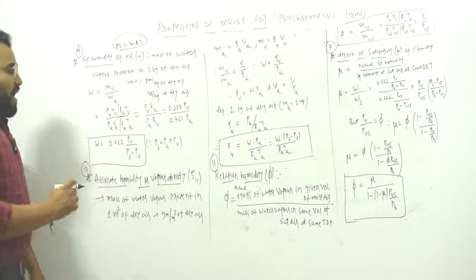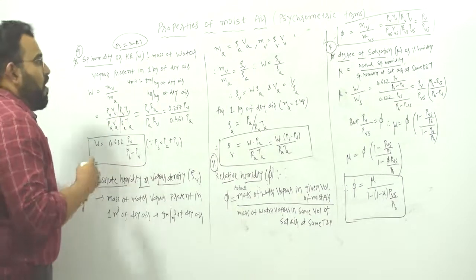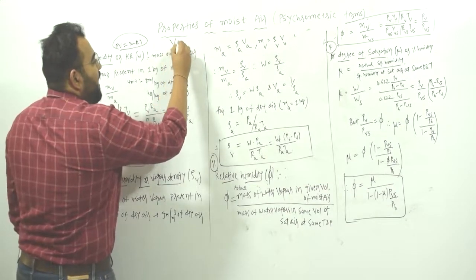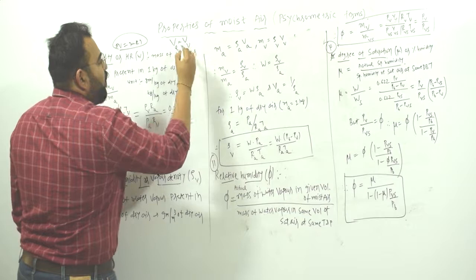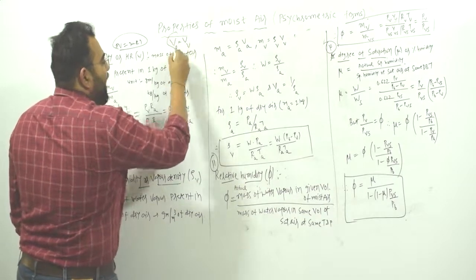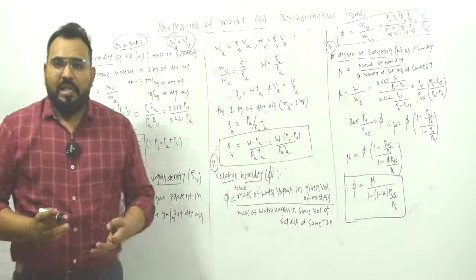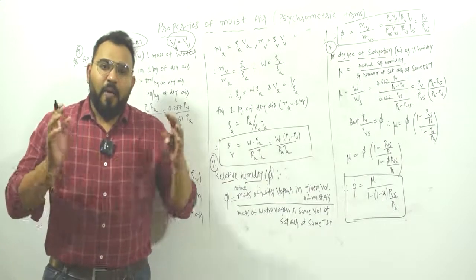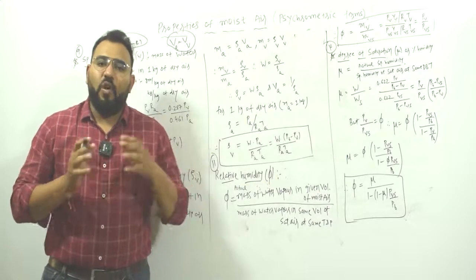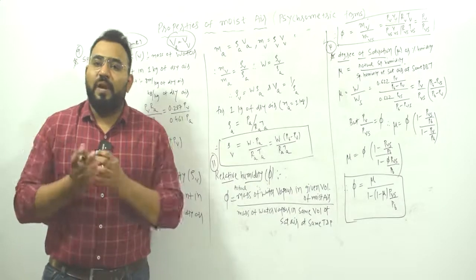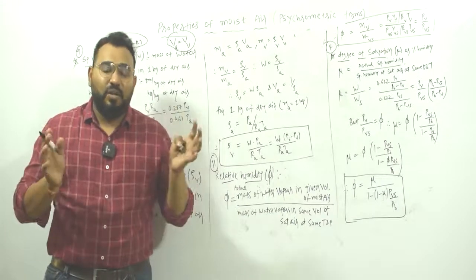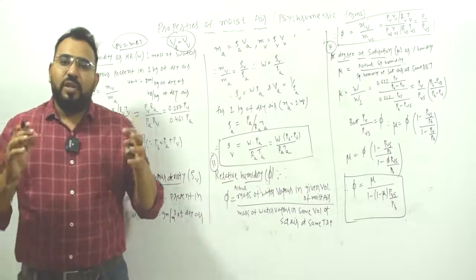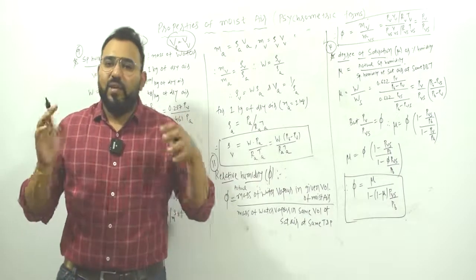Now always remember that the volume of dry air and the volume of water vapor are the same. Why? Because when we say moisture, it is a combination of dry air and water vapor. In the environment, when you say air, you are talking about the combination of dry air and water vapor, and they occupy the same volume.